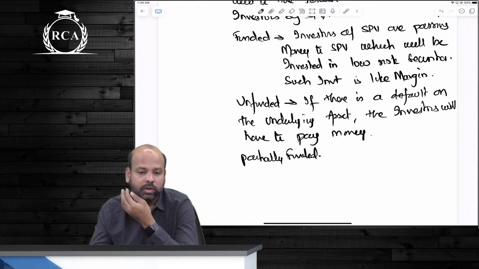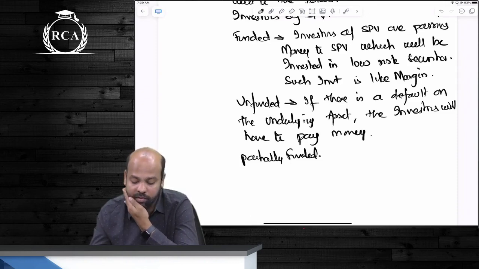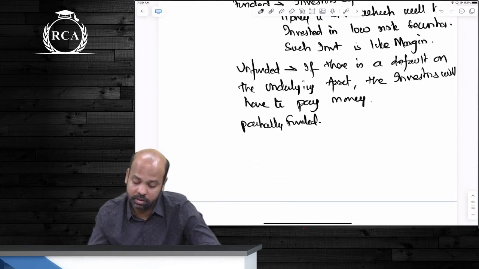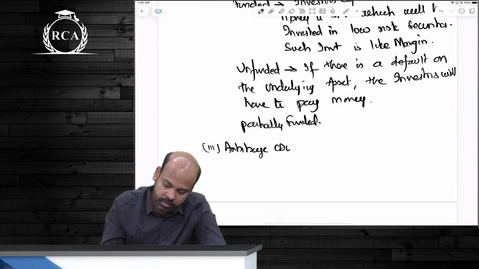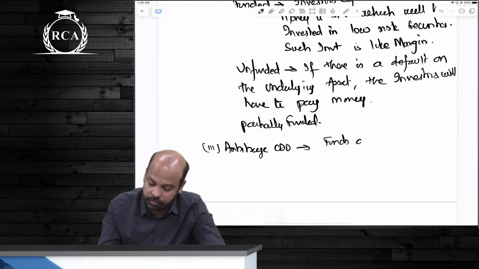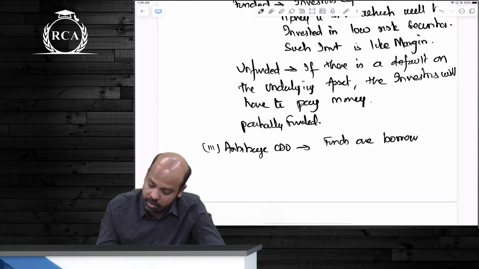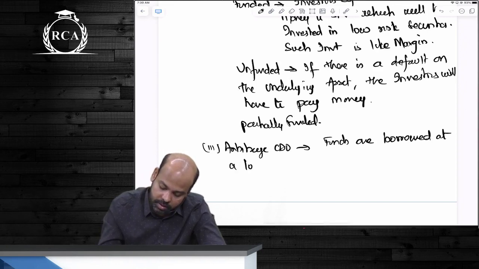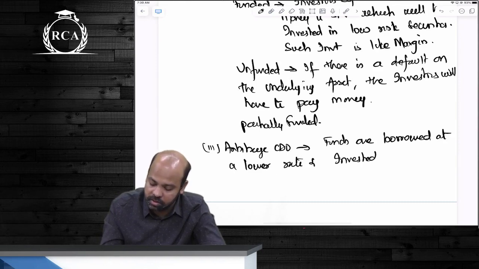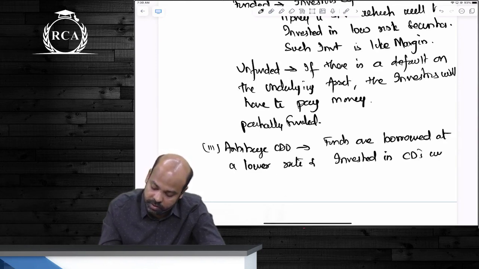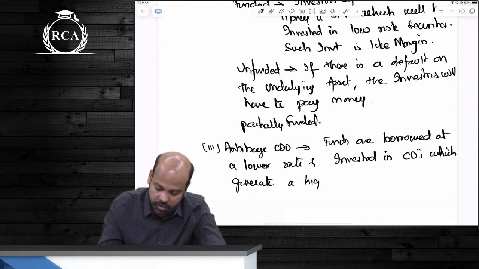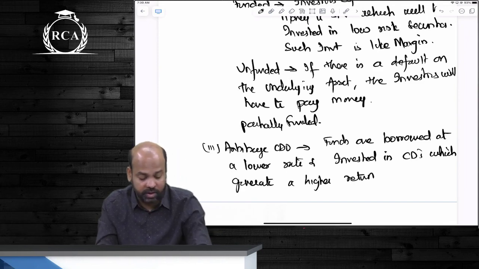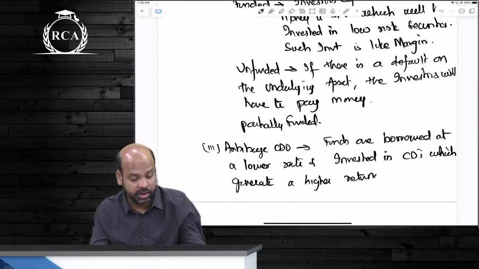Are you all clear about the concept guys? CDO, cash CDO, synthetic CDO. थर्ड वाला क्या बोला था बेटा मैं? Arbitrage CDO. Arbitrage CDO क्या करता है? Funds are borrowed at a lower rate and invested in CDs which generate a higher return.